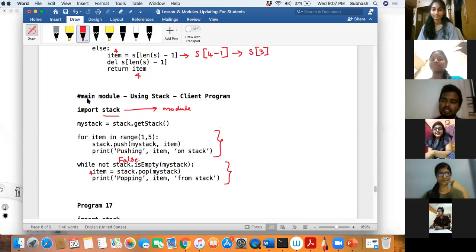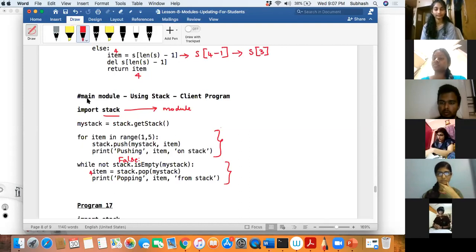Okay, I'll repeat once again. Listen. Your client program should tell the user: enter P for pop, D for display, num for push. So the user will say D. When the user says D, you must be able to display. If it is empty, you must display empty. If the user enters P, you must be able to pop. But you must not give all three options. If the stack is empty, you should only give two options. What is that? Num to push, D to display.